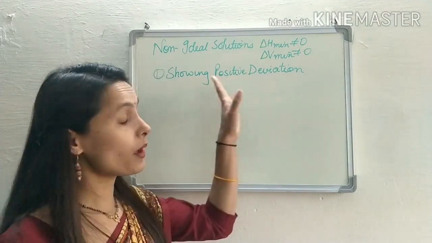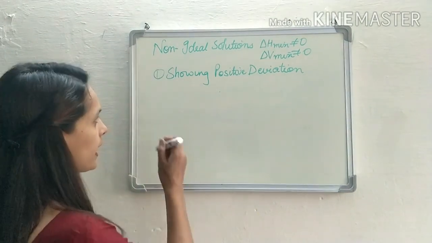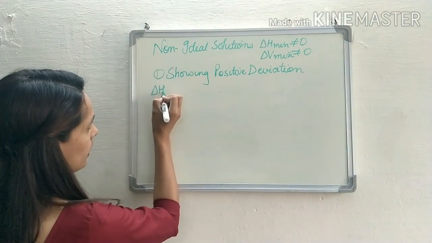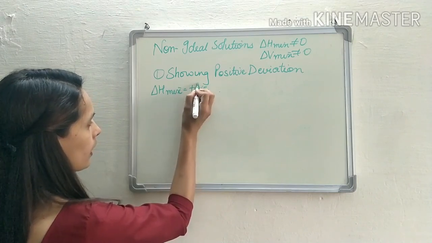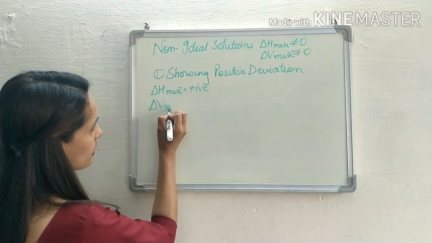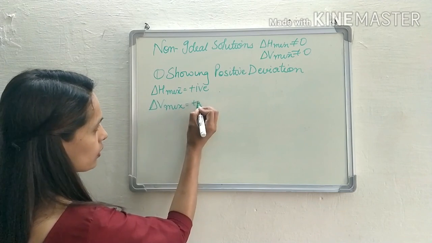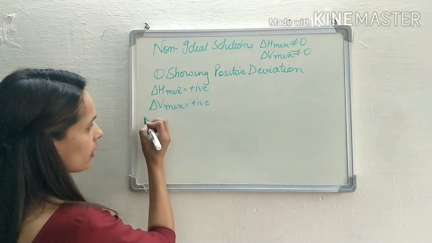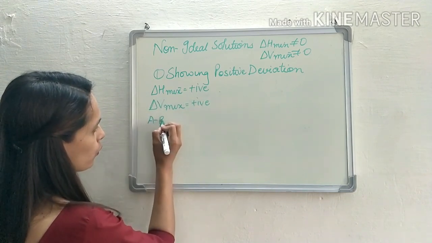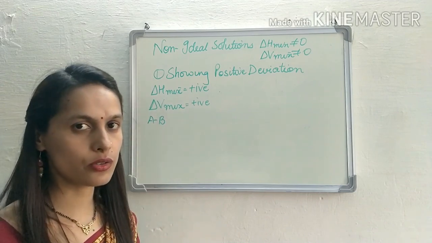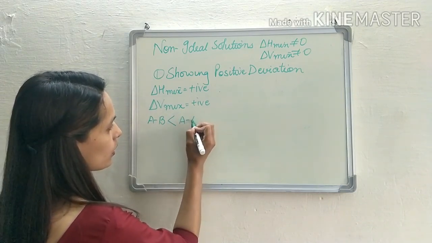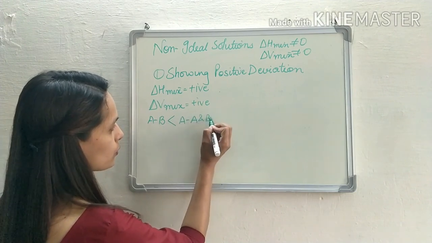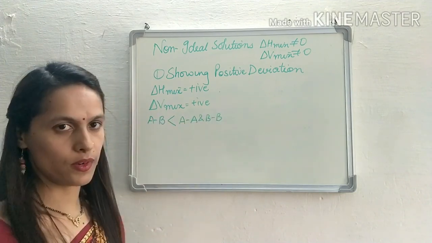But if it is a positive deviation, then delta H mixing is positive, delta V mixing is also positive, and the intermolecular force of attraction between the solute and the solvent is less than the intermolecular force of attraction between the solute and solute and solvent and solvent.